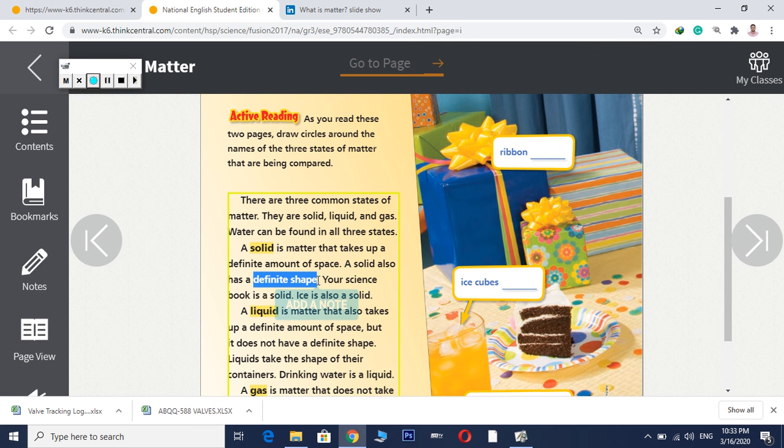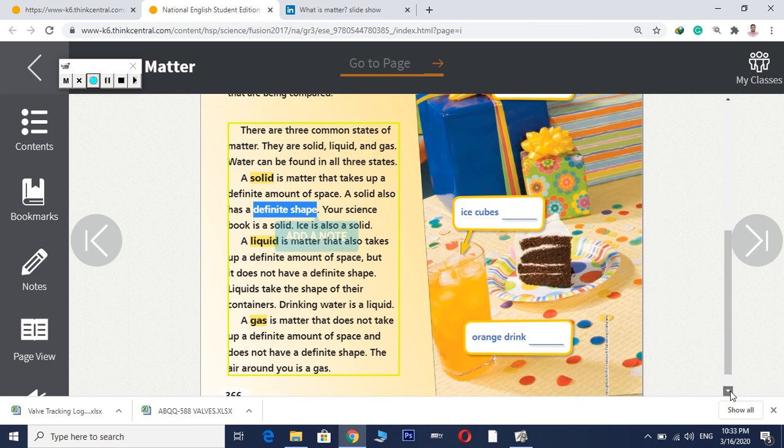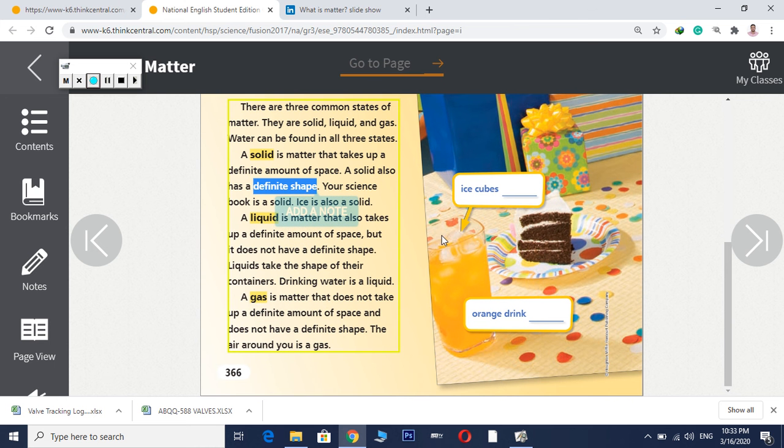Underline these for me. Then, for example, your science book is a solid. Yes, ice is also a solid, before it melts.